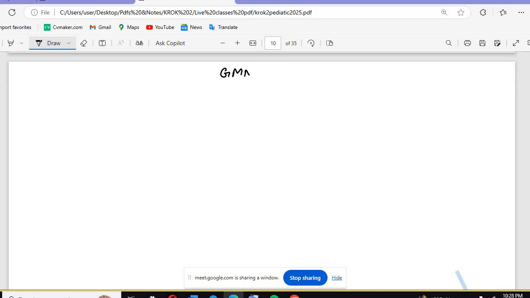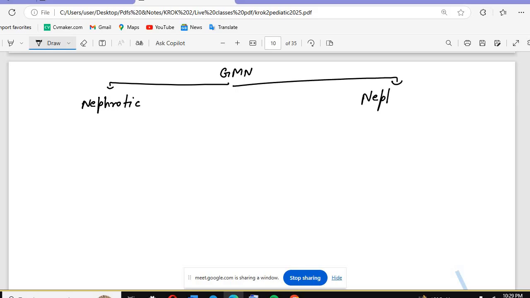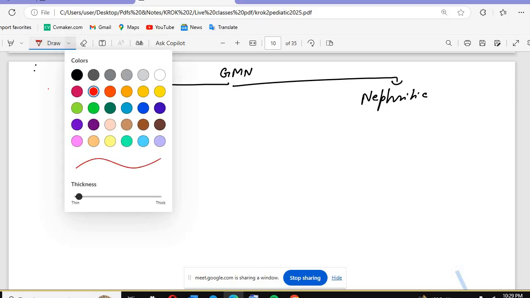So that is GMN, glomerulonephritis. Basically, we would be having the nephrotic and we would be having the nephritic. So firstly, you can remember it like that: in nephrotic syndrome, we will be having the massive...